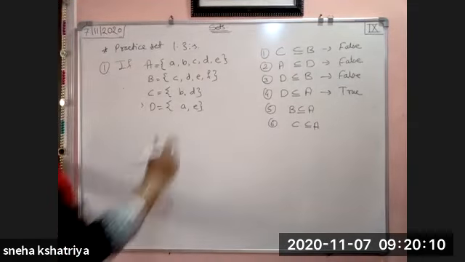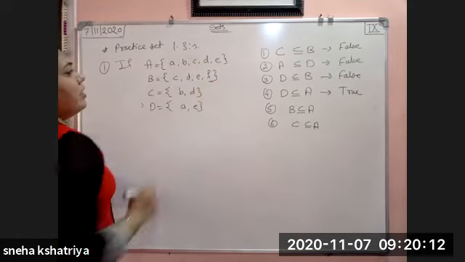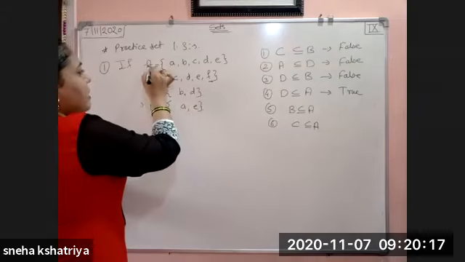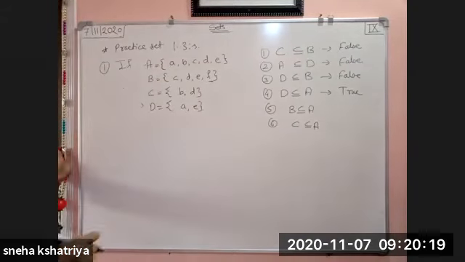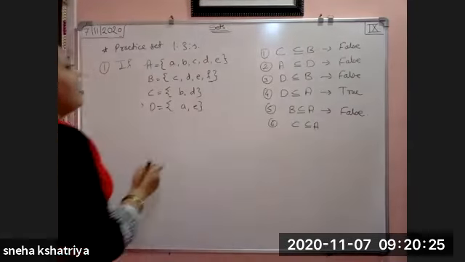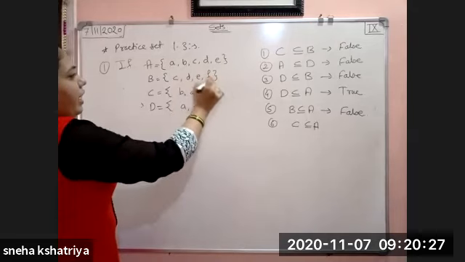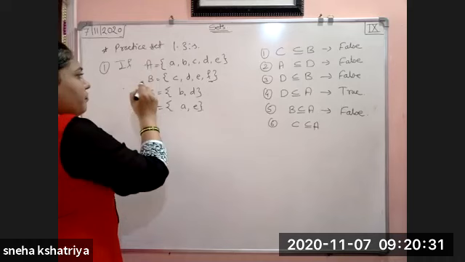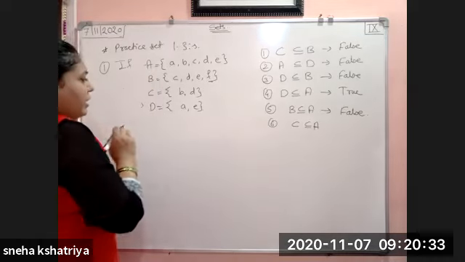I haven't seen this F. F is not here in this set A. So that's why this B subset of A, again that condition is not going to be satisfied. So this becomes false. I thought it might be containing F, but it is here. It is not F. Okay, so this A is different, B is different, C is different, and D is different.